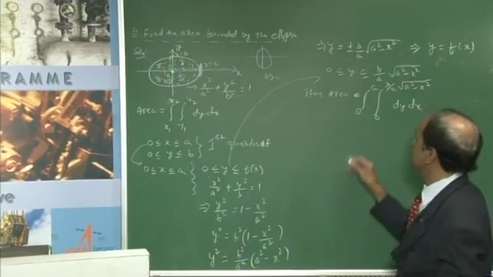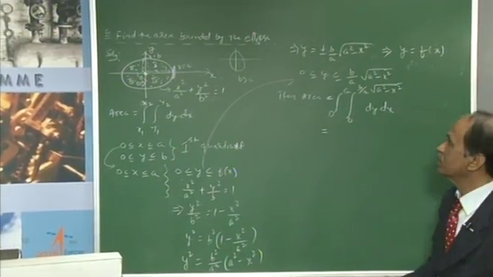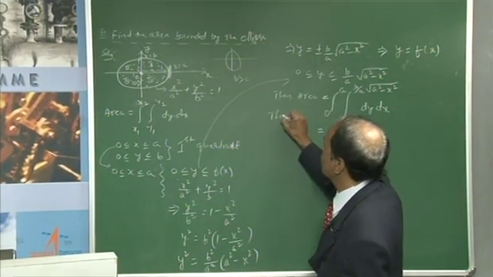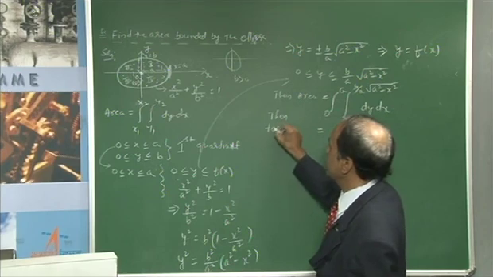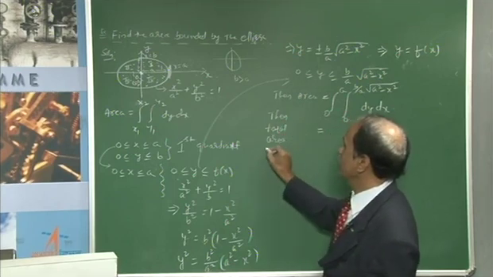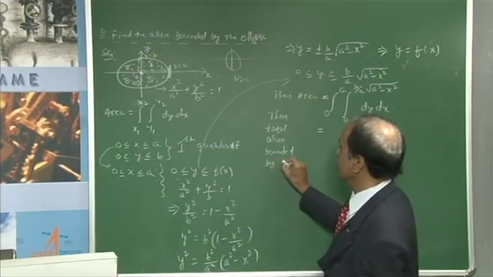Now you take the integration step by step. As you know, with double integration, the area is equal to this. Let me write the total area bounded by the ellipse.